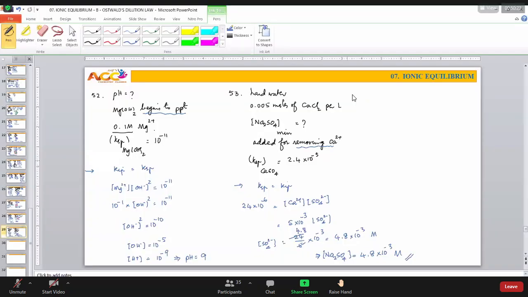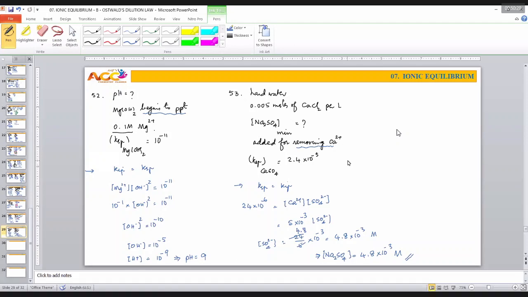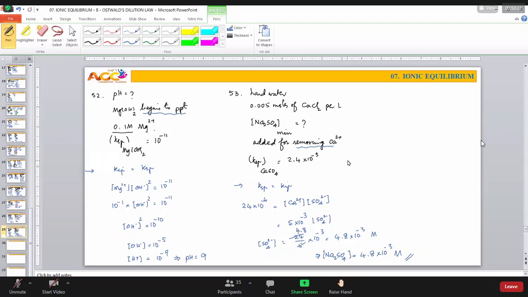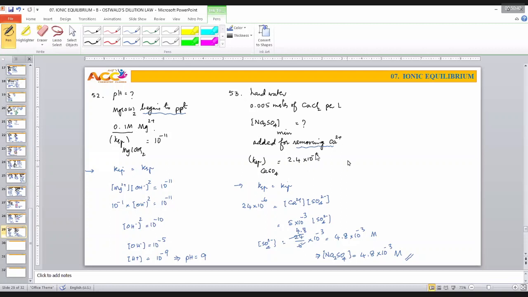Remember one thing in your life, all doctors and AIIMS students and Mains students: self-confidence and satisfaction are very important. Don't try to create an impression, sir, I have not done this, I have not done that. Whatever you have done, you have done a very good job. Whatever you have done sincerely, I am talking to those students who are regularly attending my classes.